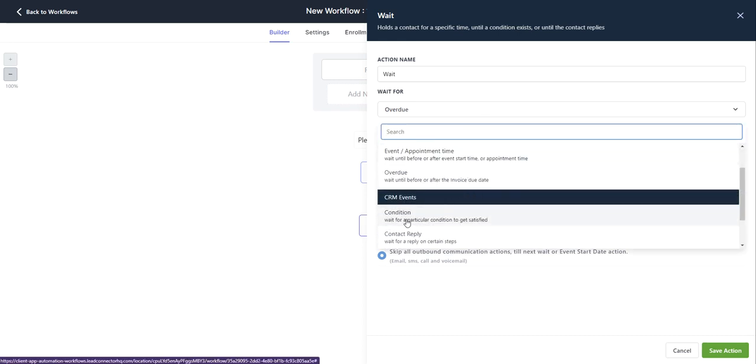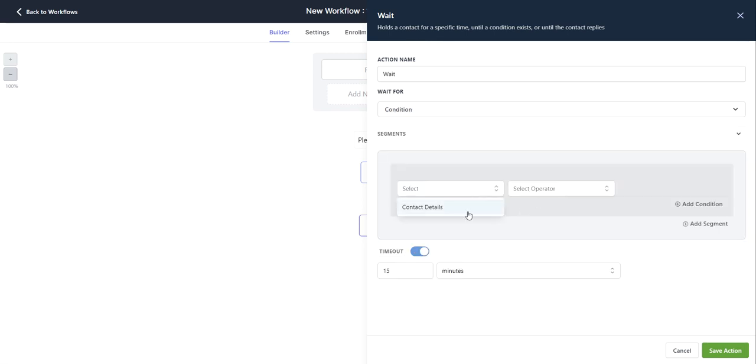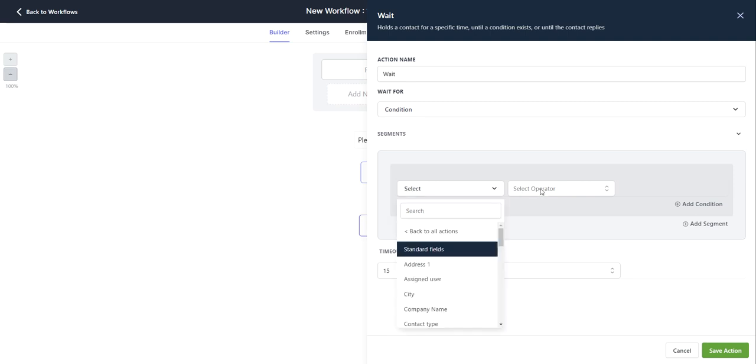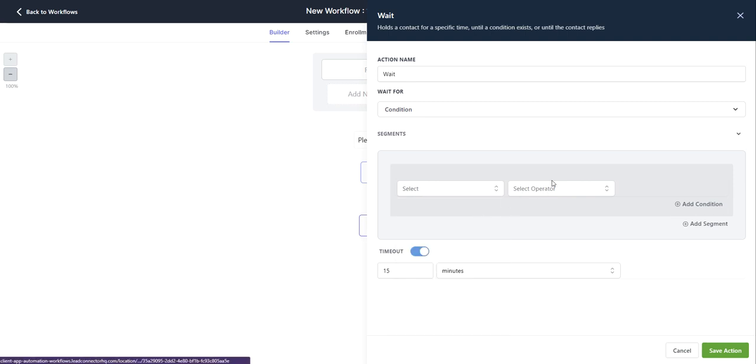In the CRM events, we have condition. So here you can wait for a particular condition to get satisfied, and you can select from the drop down contact details, and then this will say is or is not. You can add additional conditions or add segments by toggling these on. And then if you'd like to have a timeout, you can put a number in this box, and then this drop down, you can select either days, hours, or minutes.